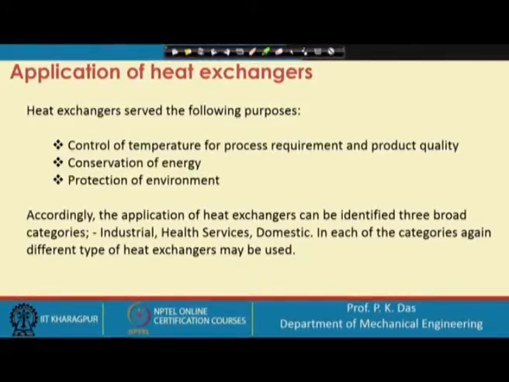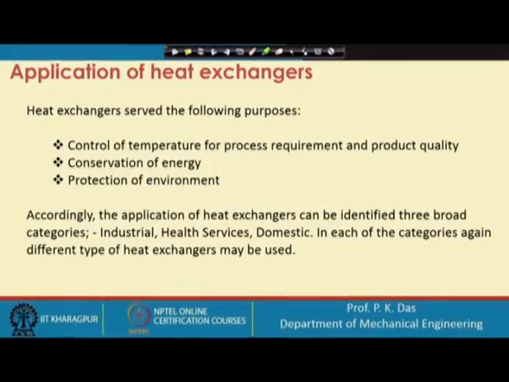For that matter, where I am delivering this lecture, this room is air conditioned. The temperature of the room is maintained within a certain level, so that the persons occupying this room will feel comfortable. So, due to some sort of process, we have to maintain the temperature in this room.